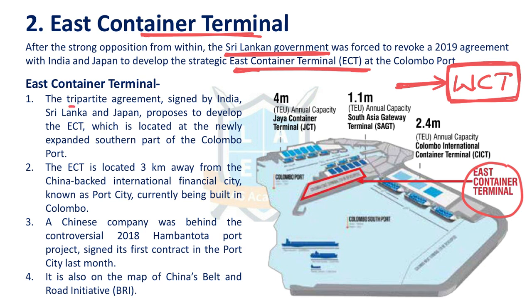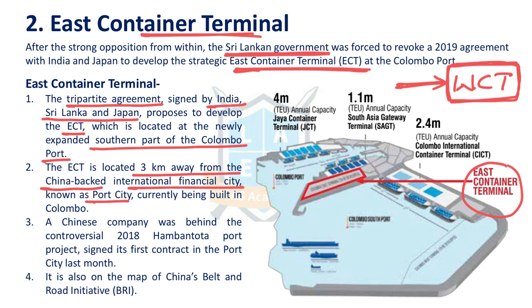The East Container Terminal project was assigned as a tripartite agreement signed between India, Sri Lanka, and Japan. It proposes to develop the East Container Terminal towards the southern part of Colombo Port. It is located 3 kilometers away from the China-backed international financial city known as Colombo Port City. And Chinese companies have control over Hambantota Port, and this is part of China's One Belt, One Road initiative.